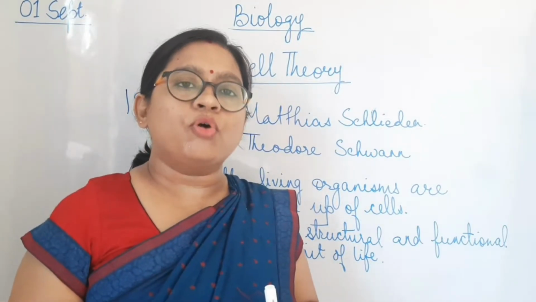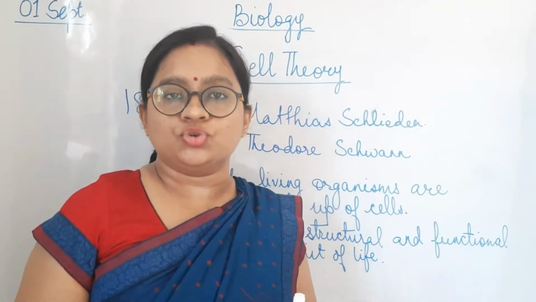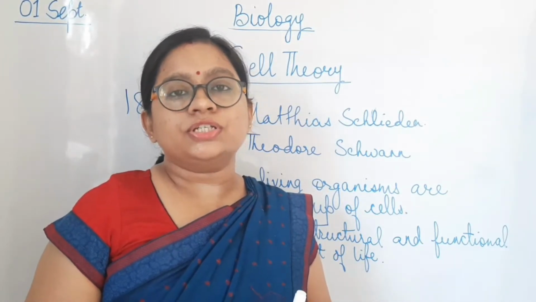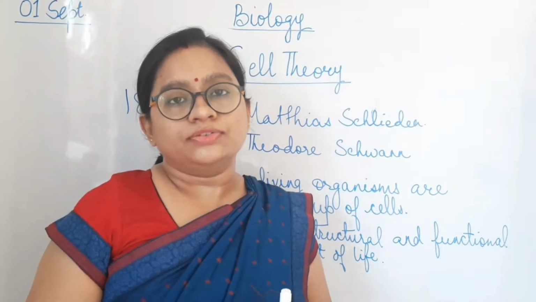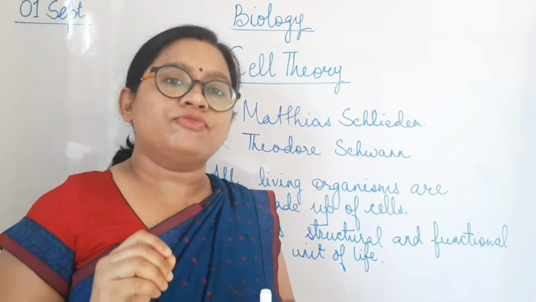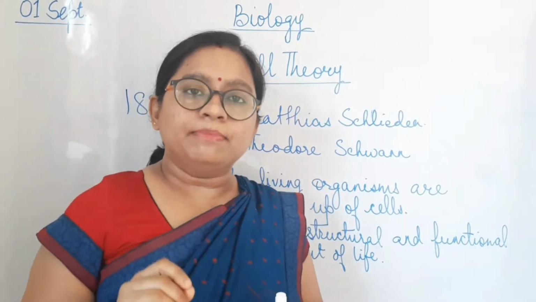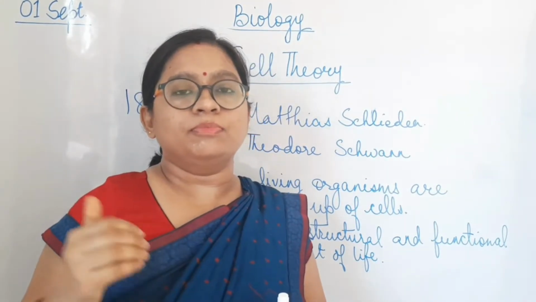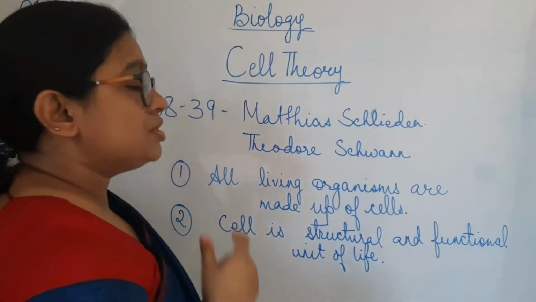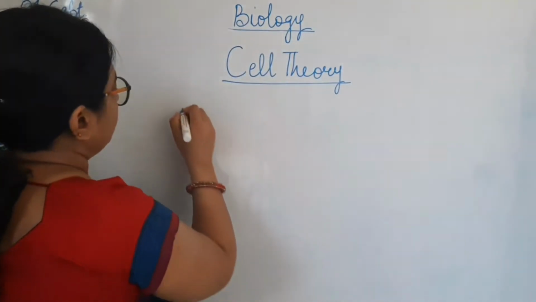There was one more point that was added by Rudolf Virchow, again a German, in the year 1855, which gave the third point of the cell theory. The third point says that all cells derive from pre-existing cells, meaning the older cells give birth to new cells. So the third point, which I am going to write, was given by Rudolf Virchow.